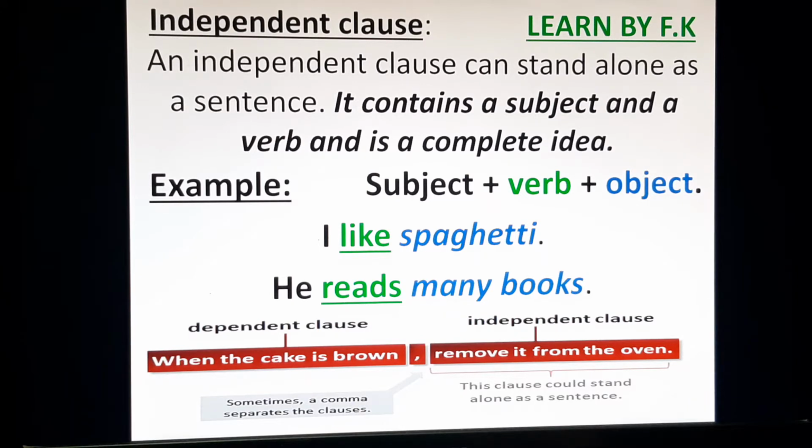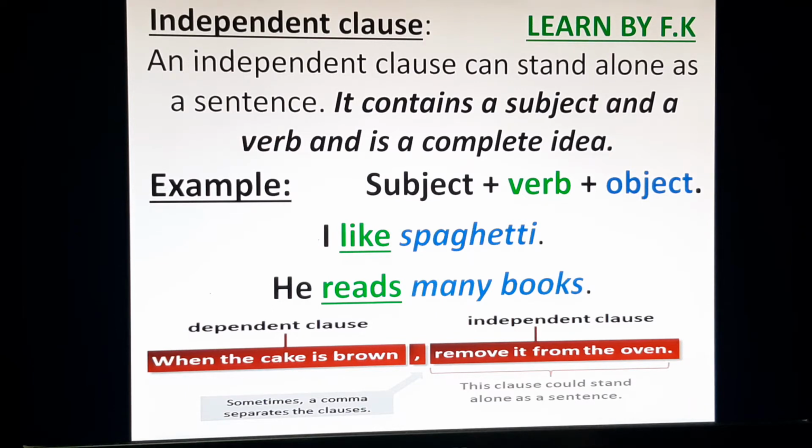For example, I like spaghetti. This is an independent clause. Why is it an independent clause? Because "I like spaghetti" is a complete sentence and gives you the complete idea. It does not depend on any other clause or sentence.